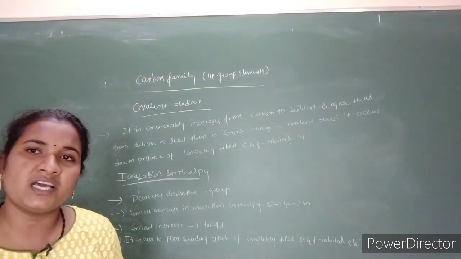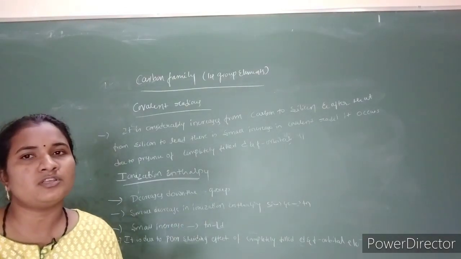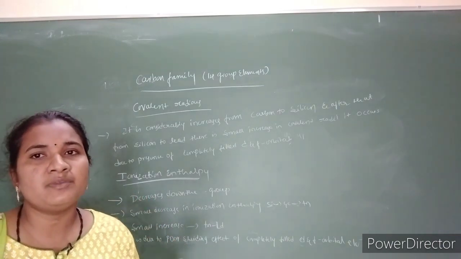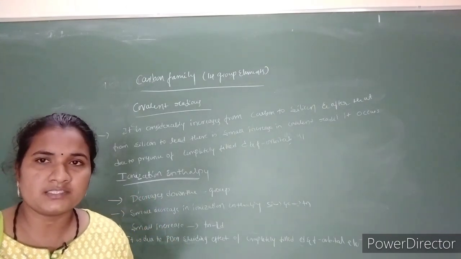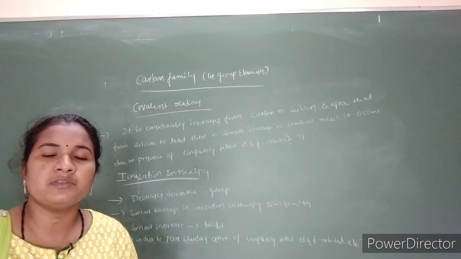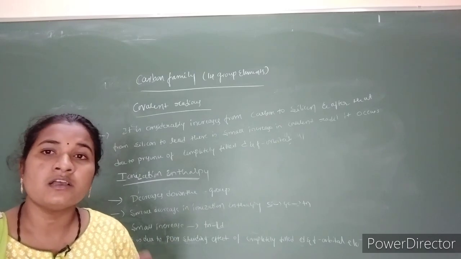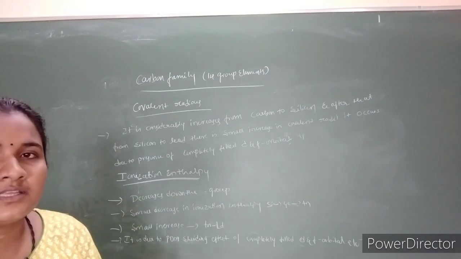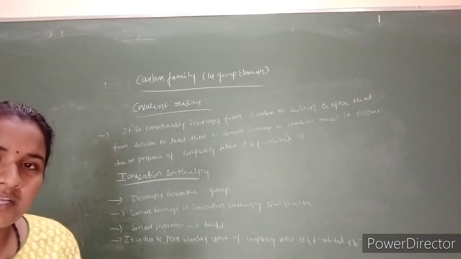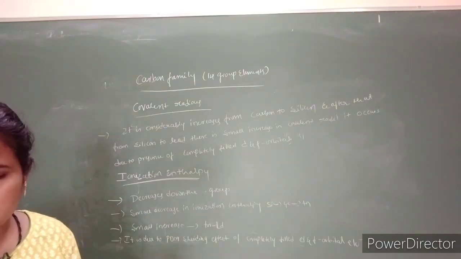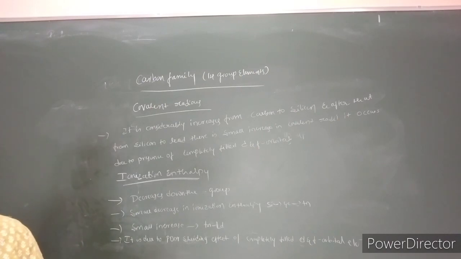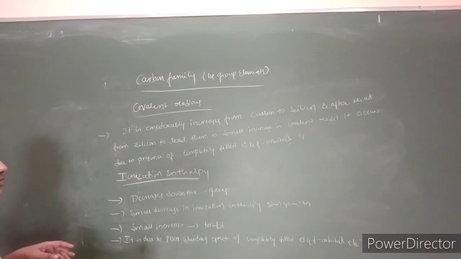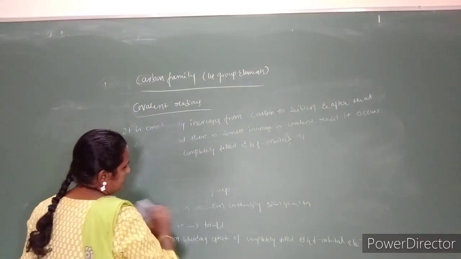If you see the physical properties, here also the metallic properties decrease down the group. The lighter elements behave as non-metals, the middle group elements behave as semi-metals or metalloids, and the last group members are metals, meaning they gain metallic character as we move down the group. The metals will have low melting points.